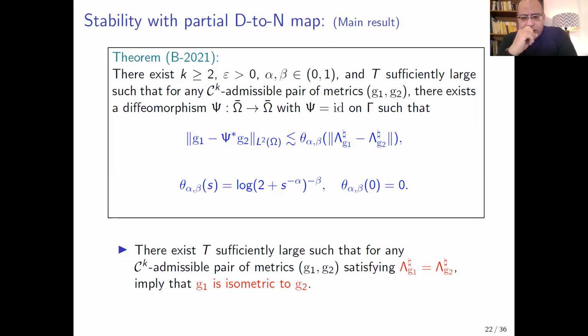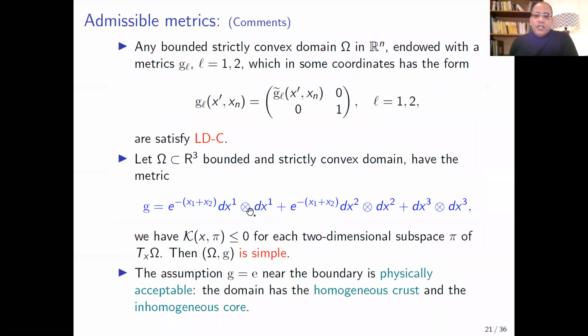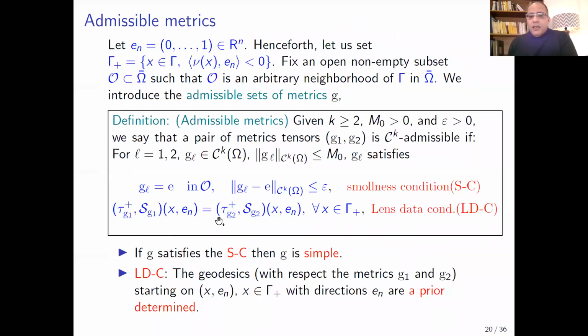Maybe just a simple metric, but without this condition in the lens data. For the uniqueness, maybe we do not need this condition, because near the boundary we need just the uniqueness near the boundary, and for the uniqueness I think we do not need this lens condition. But for the uniqueness, just that g is a simple metric, g1 and g2, of course.